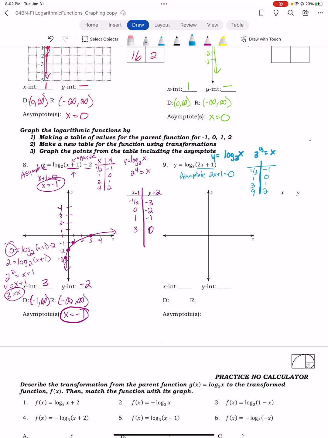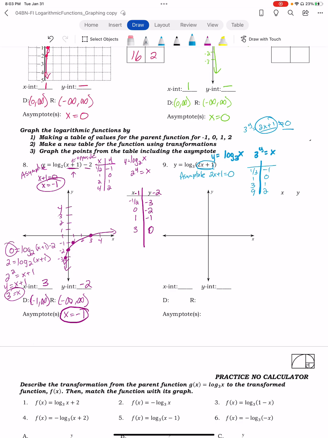I'll get to that in class, exactly why that is the way it is, but you always set what's on the inside equal to 0 to find your asymptote. My parent function would be 3 to the y is equal to 2x plus 1, and 2x plus 1 can never be equal to 0. So that's why we would use our asymptote to show it in exponential form.